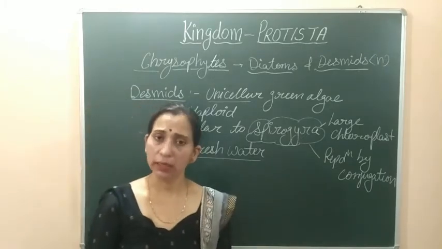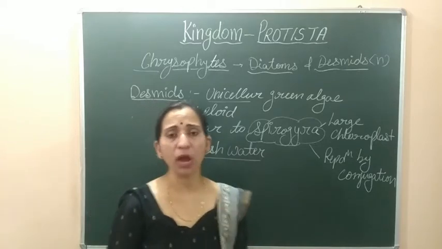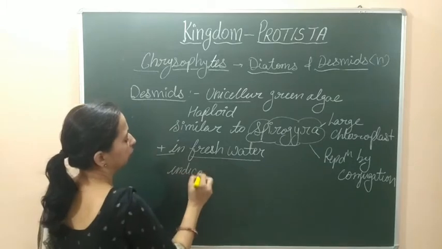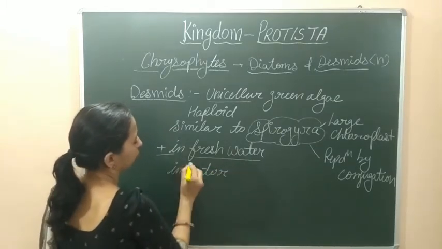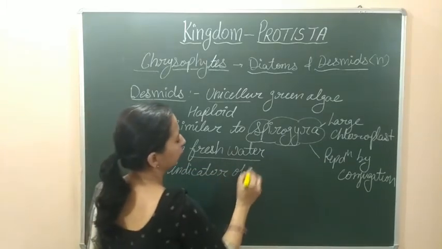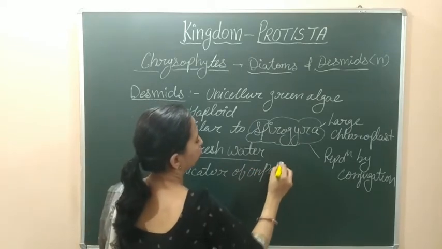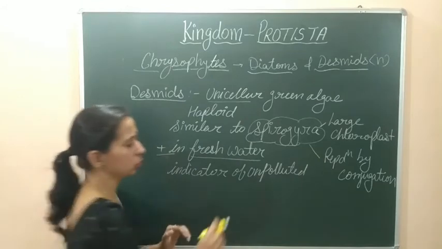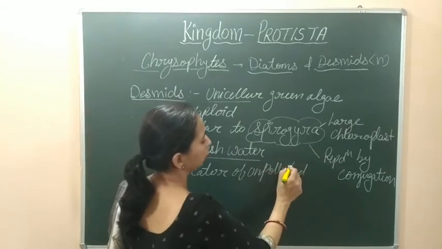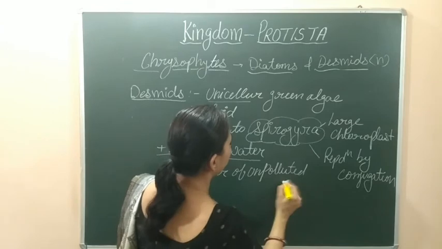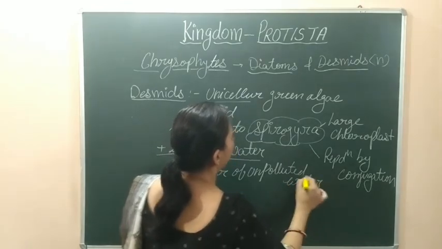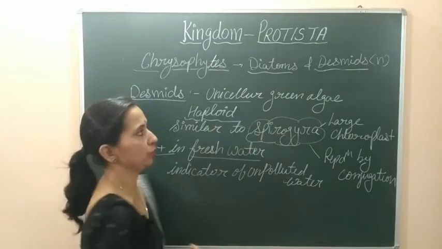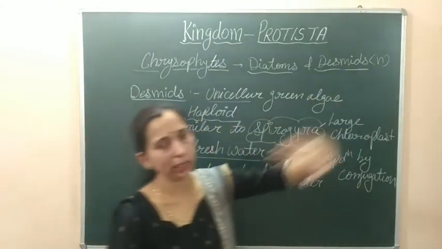That's why we can say that they behave like an indicator of unpolluted water, because if the water is polluted, they will not remain there. They only form in fresh, unpolluted water. And one more important characteristic is that they are haploid in nature. Their cells are haploid or n in nature.